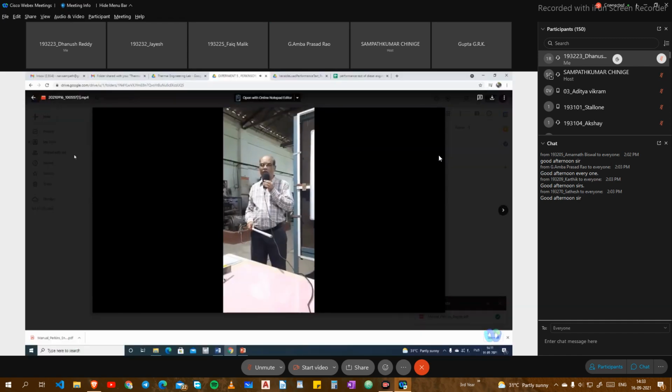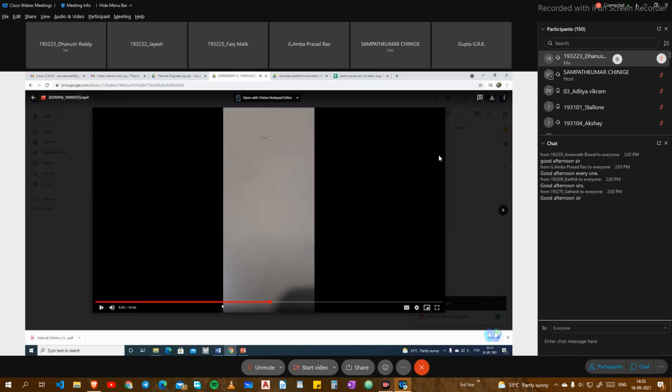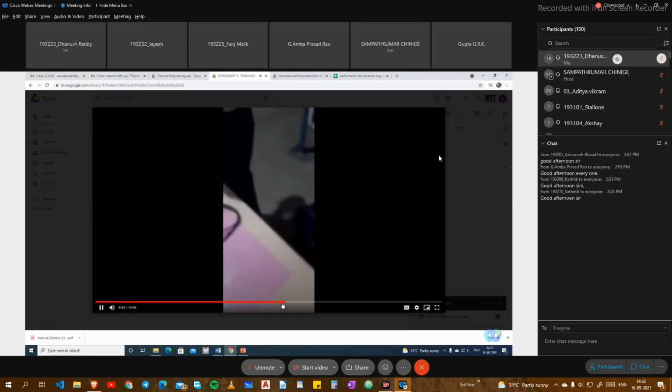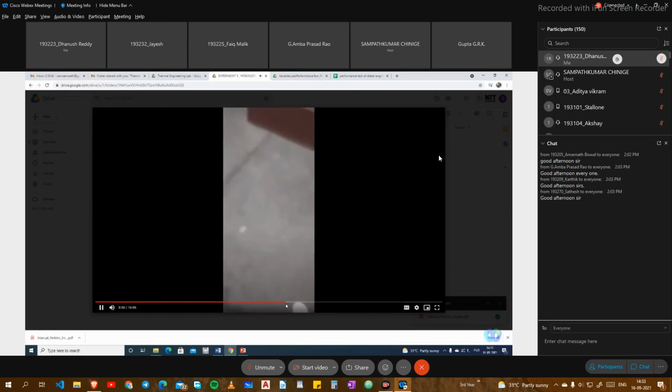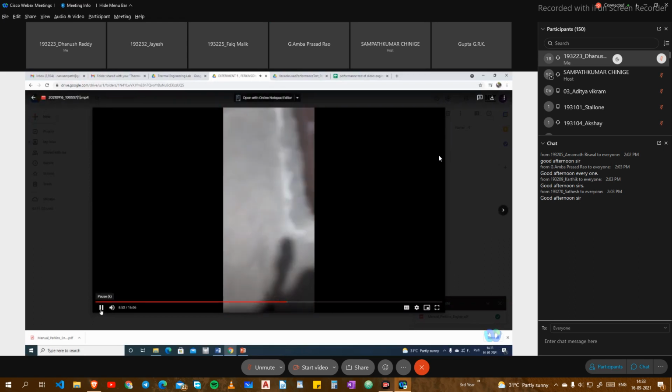Now we will conduct the experiment. Very clear, very clear. Only way is one. Now we are showing from no load condition 1 reading, and for 1 load 5 points 1 reading.